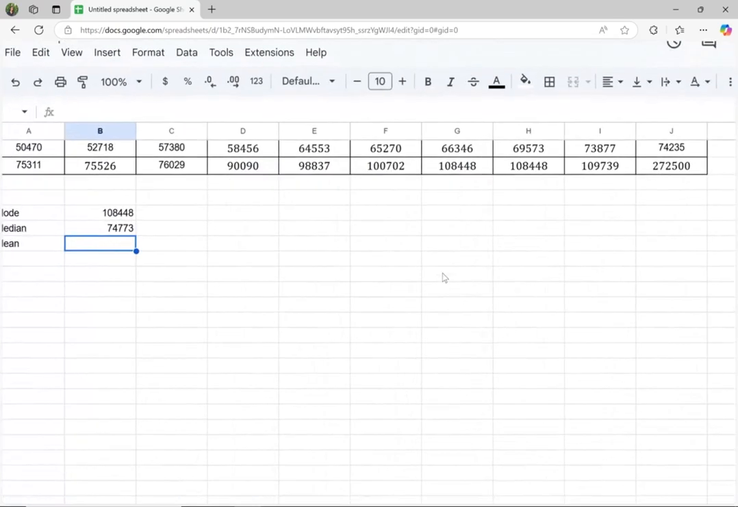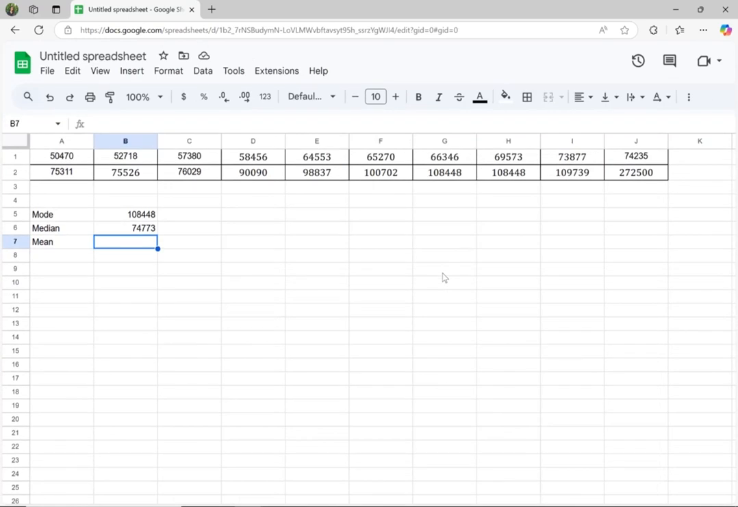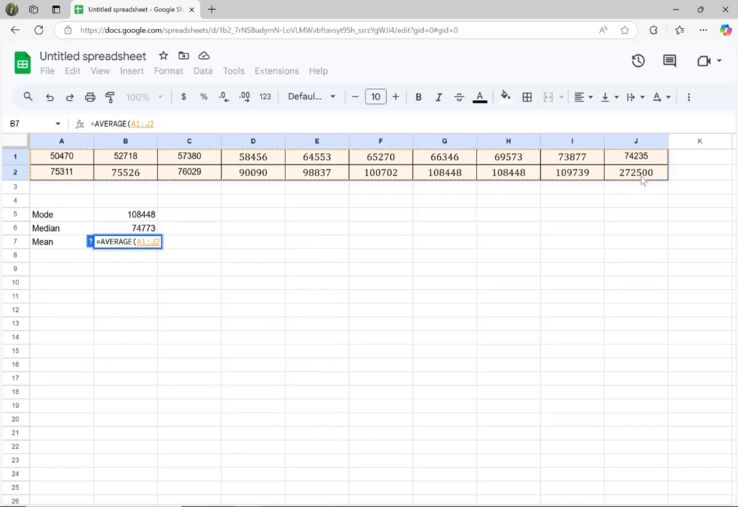Now, the last average that we're going to find is the mean. Let me get closer. I'm very far away. I think that's much better. If you're going to find the mean, you're going to type in equal. This time you're not going to type in median, you're going to type in average. It's going to be the second option that you see. Select all data values, close the parentheses, click enter. Okay. And there you have it.